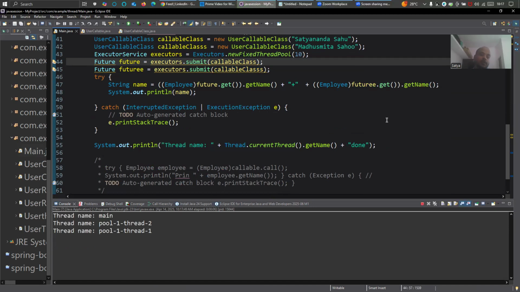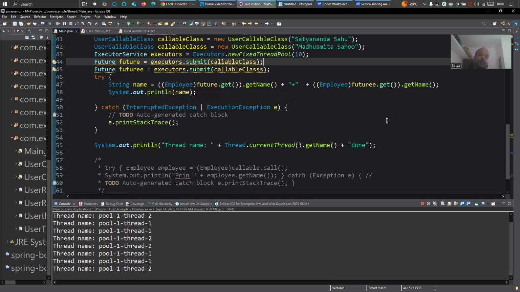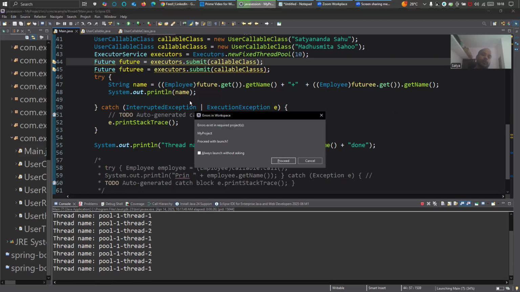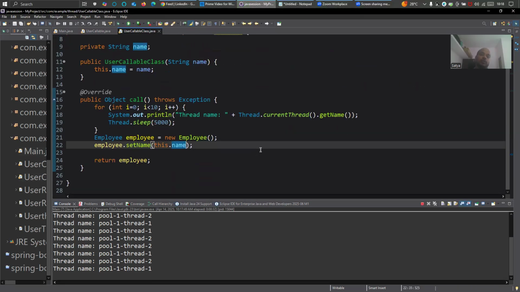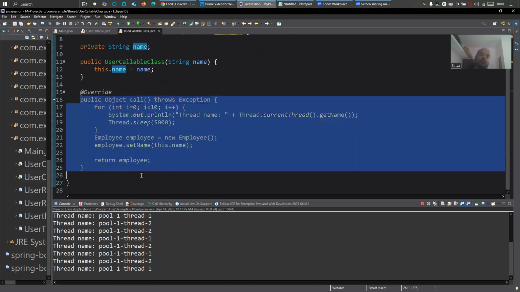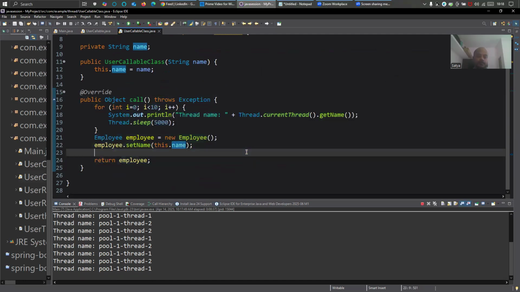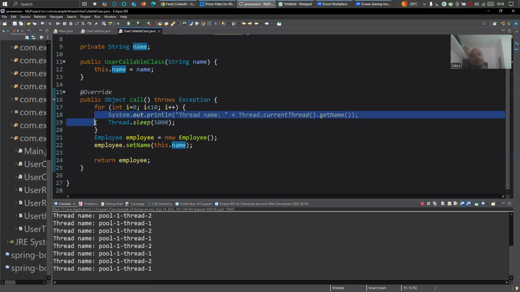If you see, first main thread, then thread one, thread two, then thread one, then thread two. Basically in that for loop, it is executing thread one, thread two, thread one, thread two, right? Whenever the for loop ends, if you go to the callable, whenever this thread's for loop ends, it will set this name, and then it will give us the output.